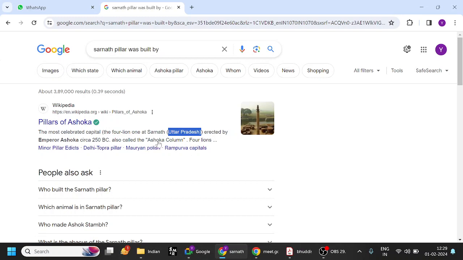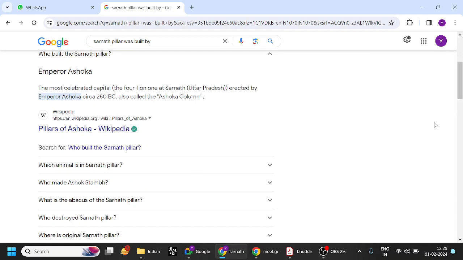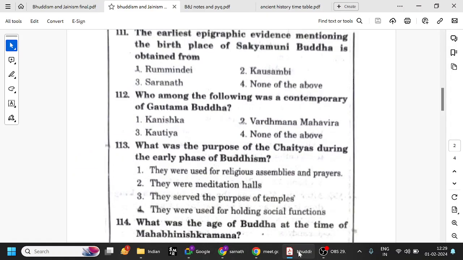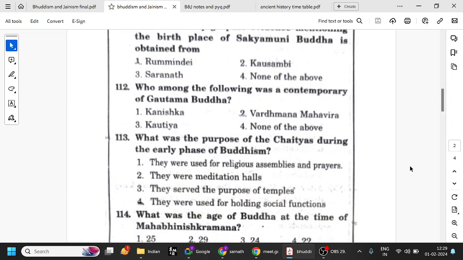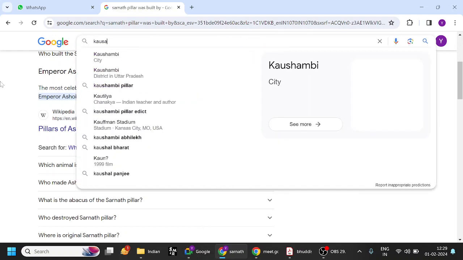It has four lions and an abacus. Who built the Sarnath pillar? Emperor Ashoka. So remember all those things: the Sarnath pillar is in Uttar Pradesh. Let us see where Kaushambi is also.